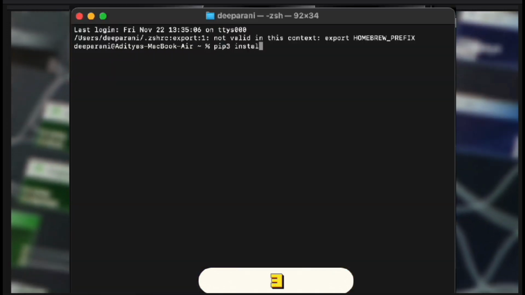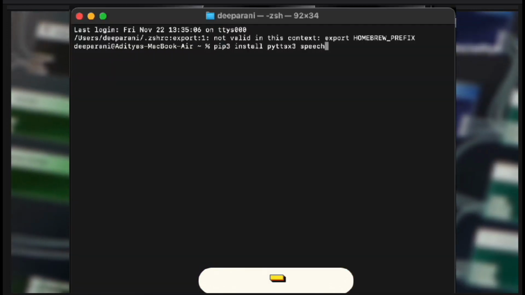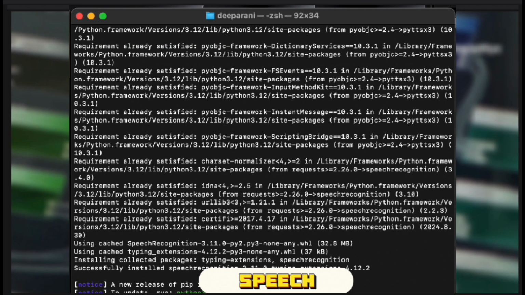If you are planning to add voice functionality later, also install pyttsx3 for text to speech and speech recognition for speech input. Done. Perfect. Let's move to the coding part.